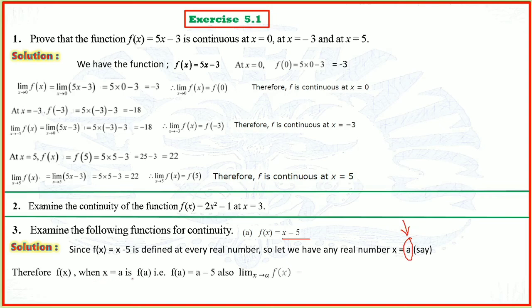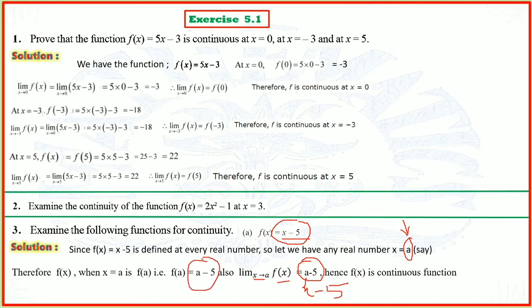Therefore f of x when x is equal to a is f of a, meaning in the value of x we put a. So x minus 5 at x equals a is a minus 5. Then limit x tends to a of f of x, again taking the limit as x tends to a of x minus 5, the value is a minus 5. Now this a minus 5 and this a minus 5 are both equal, hence the function is continuous. Understood? So in this category, when nothing is given, you have to take any constant, say a or c, anything.